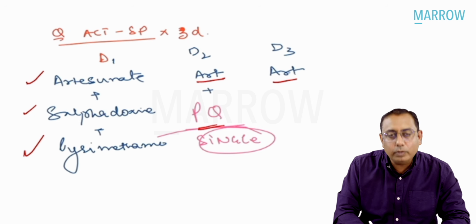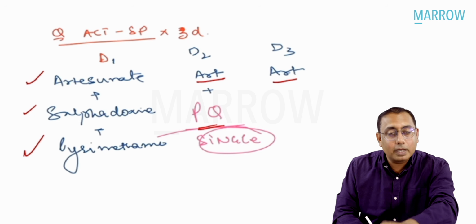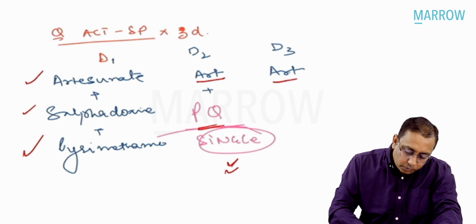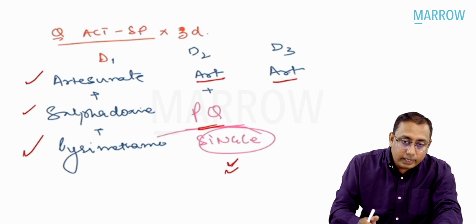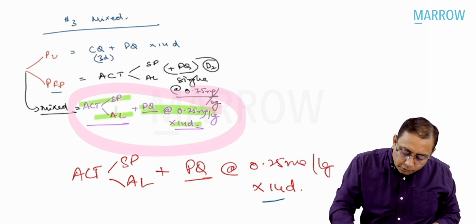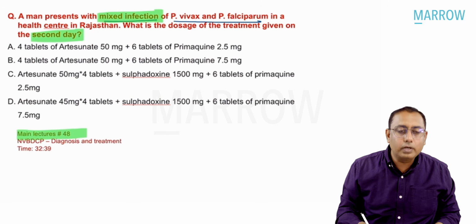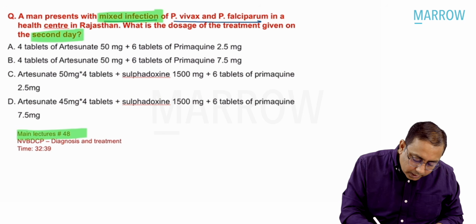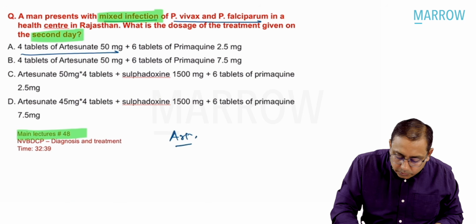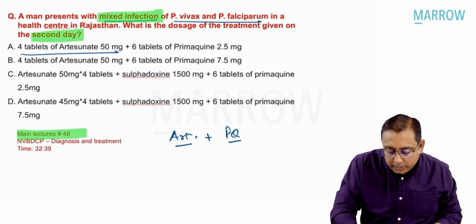In case primaquine was given for falciparum, it is given only as a single dose on day 2. And in case it was mixed infection, it has to be given for 14 days. So what is the best answer you would like to mark? The best answer we would like to mark is 4 tablets of artesunate plus primaquine.